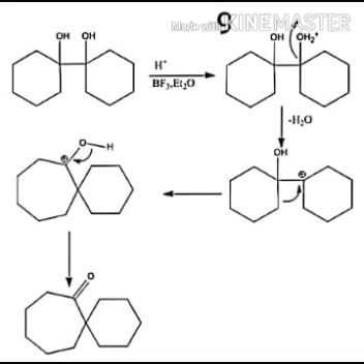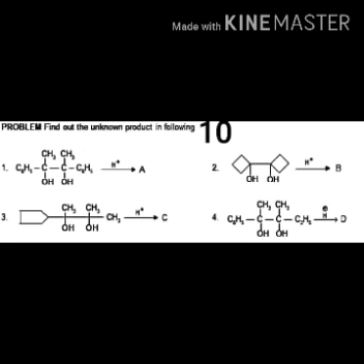In this example, cyclohexane 1,1-diol is protonated to form a spiro compound, spiro 5,6-dodecan-7-one. Problem: find out the product of the following.